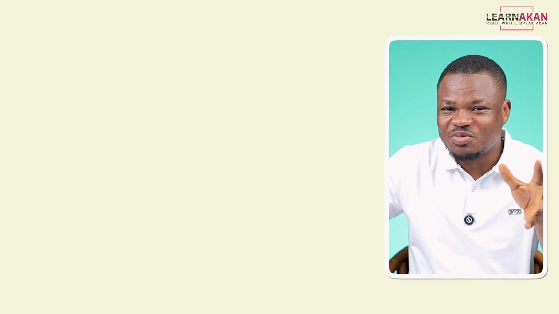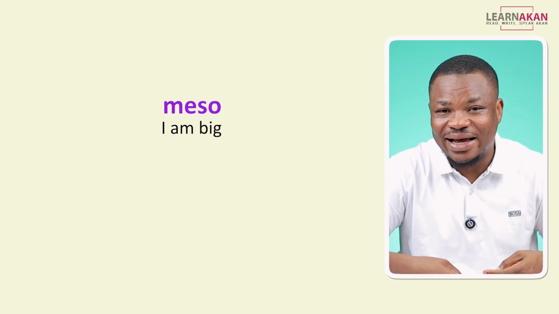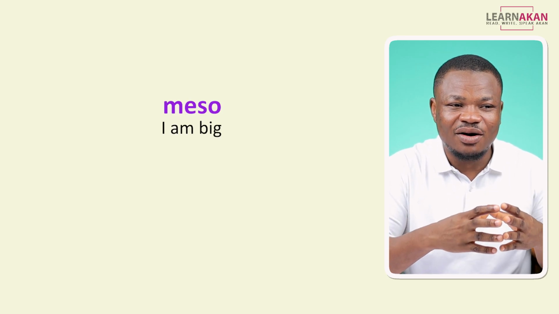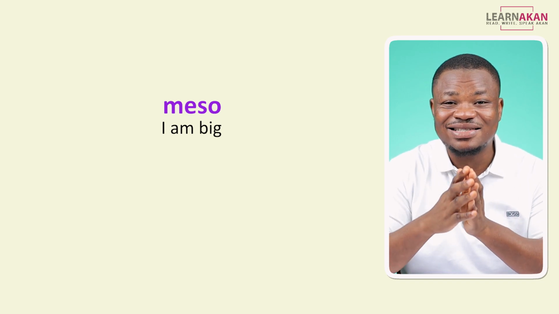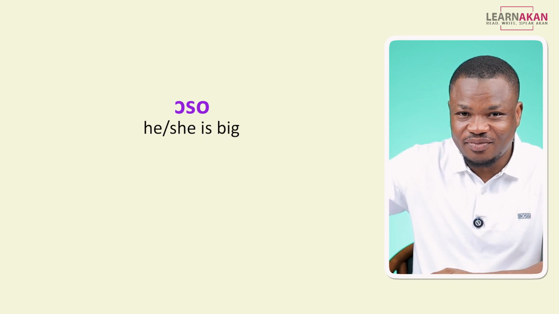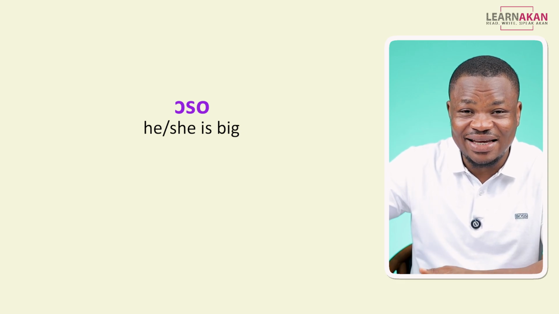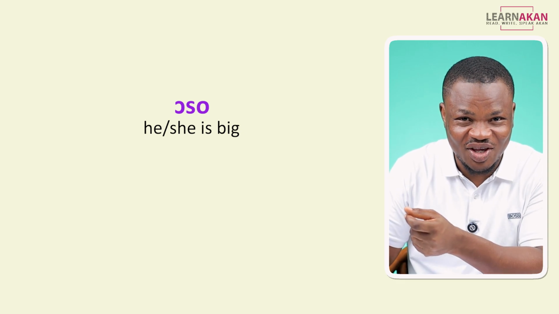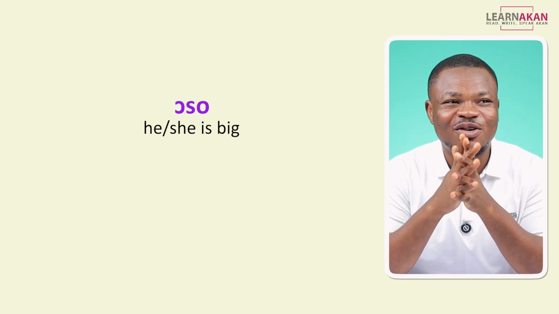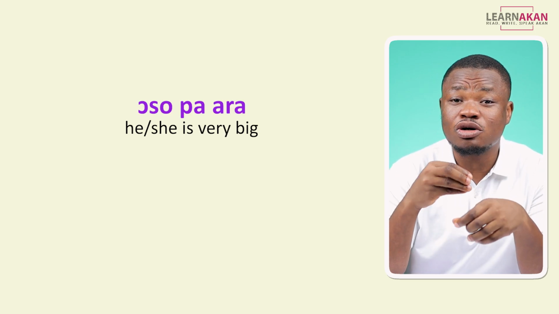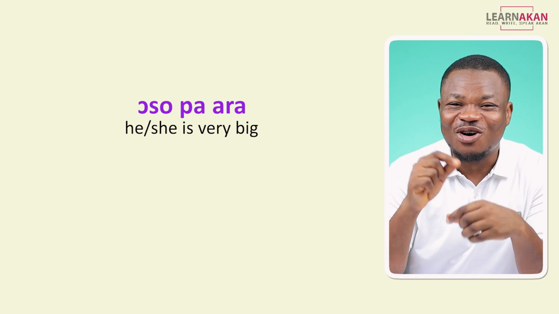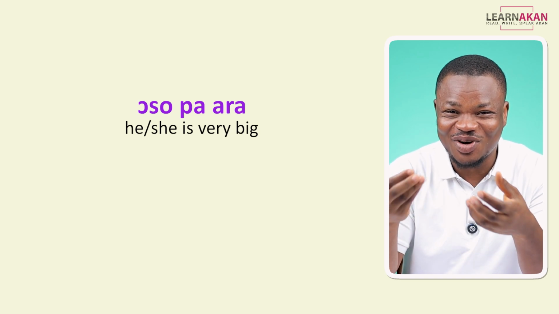Now let's describe the body size and weight of other people. So in the first part, I said meson, I am big, right? Now, if I want to describe somebody else as being big, I can say oson. Oson, he or she is big. If I want to describe somebody else as being very big, I would say osopa.